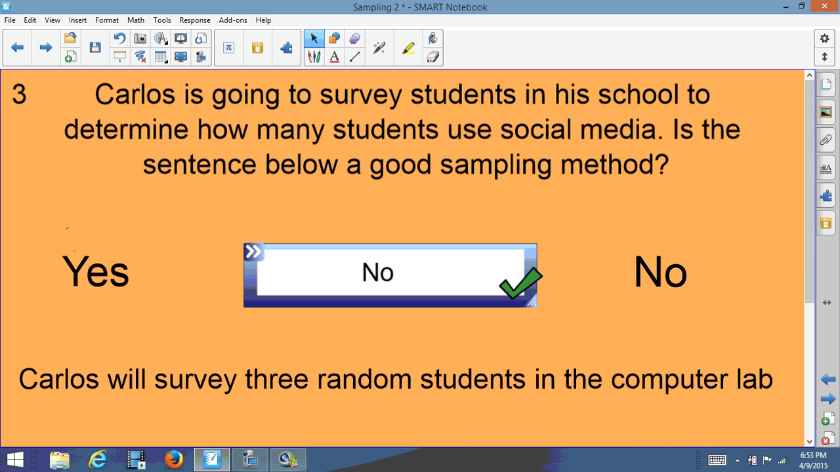And the reason I would say no is because if he's looking at his school, I'm sure there's more than 3 people that he can talk to, and everybody may not be in the computer lab. You might want to check the gymnasium and auditorium, different places other than just the computer lab. So that's why I would disagree with this. His sample size is a little bit too small for me. He needs to get a bigger sample population.